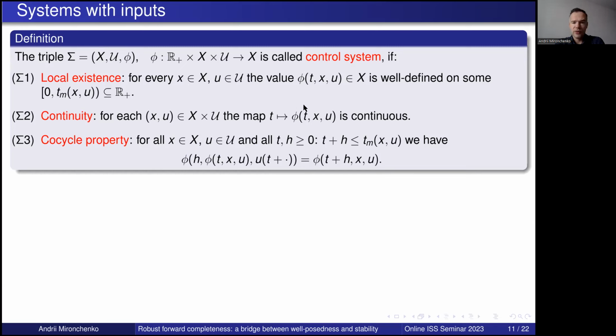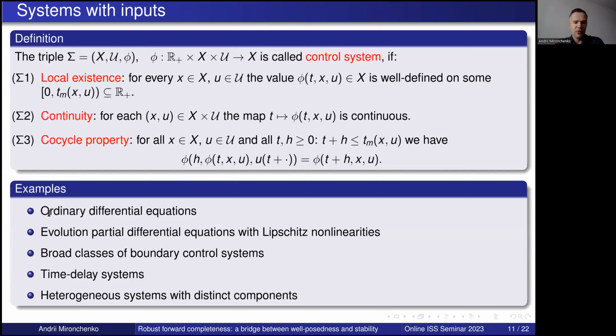We also assume that the trajectories are continuous, and that the cocycle property holds on the whole domain of definition. There are also several further axioms which are needed, but I don't want to state all of them. I just say that ordinary differential equations, many classes of PDEs with Lipschitz nonlinearities, broad classes of boundary control systems and time delay systems are within this general framework. So it's general enough.